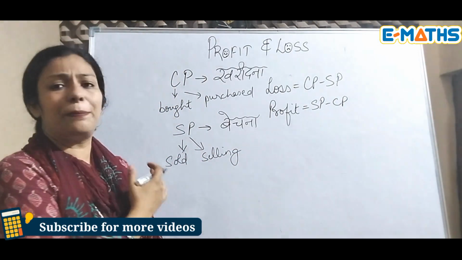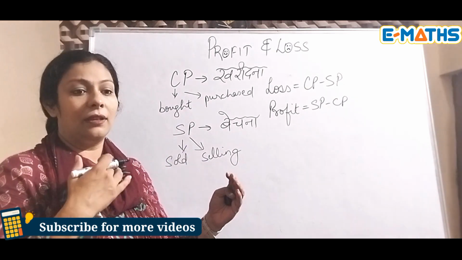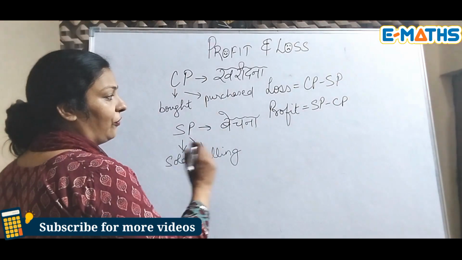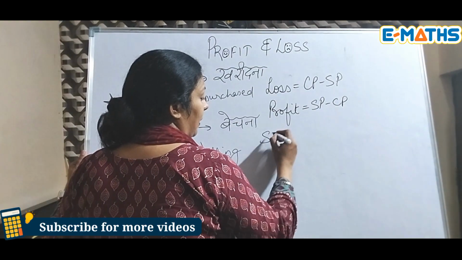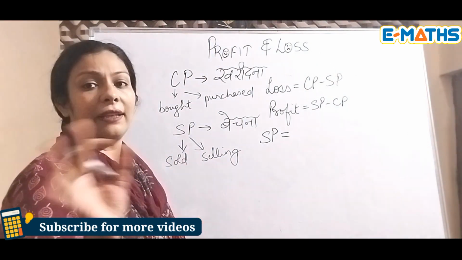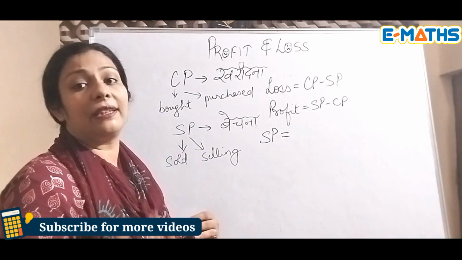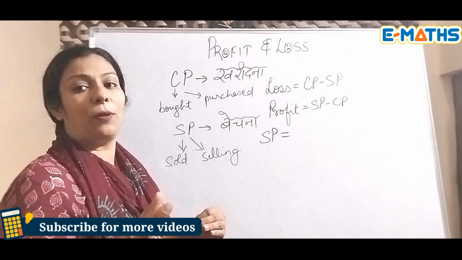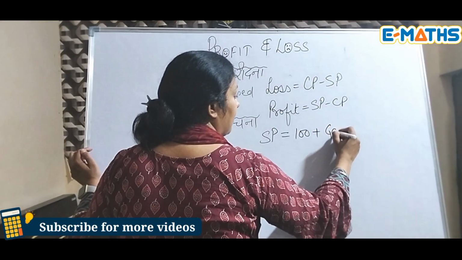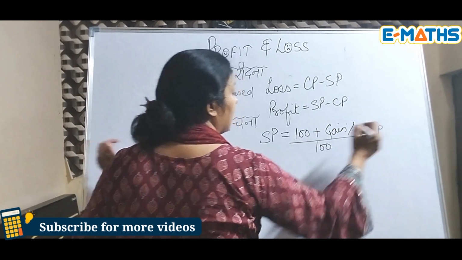So this chapter is basically based on logic, or if you are good at remembering things, you can learn all the formulas and apply them in this chapter. So I'll tell you the formulas. For example, if selling price is not given to us, but we know the cost price, there might be two conditions. Selling price can be found in two ways, when the loss is given and when the gain is given. There will be a slight change in the formula, which I'll write down. So it will be (100 plus gain percent) whole upon 100 into CP.